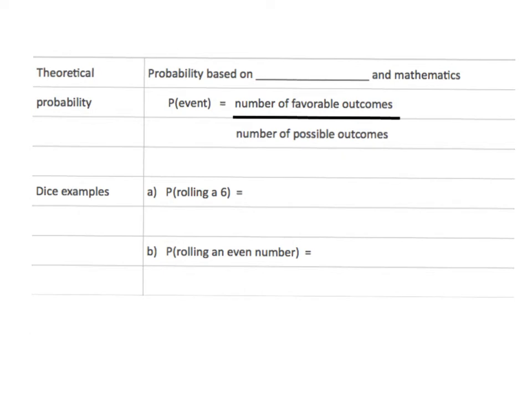So let's talk about theoretical possibilities. Theoretical is based on the perfect roll, perfection, and mathematics, okay? So the number of times a favorable outcome occurs over the number of possible outcomes. So let's look at the dice examples. And again, this would be great to have in your notes. Dice examples: the probability of rolling a 6. There's 1 6 out of 6 sides. So theoretically, if I roll a dice 6 times, I should get a 1, I should get a 2, I should get a 3, I should get a 4, I should get a 5, I should get a 6. So 1 out of 6 will be rolling a 6.